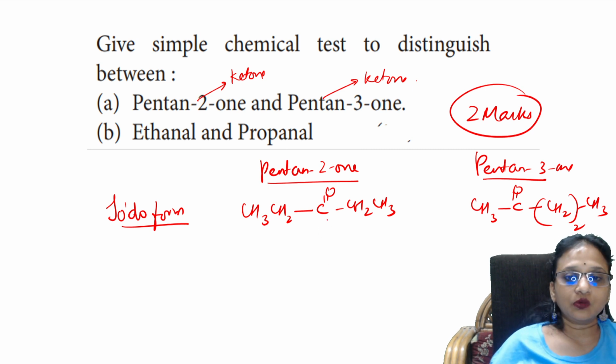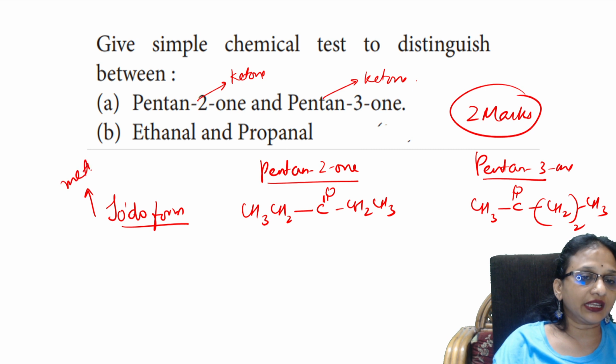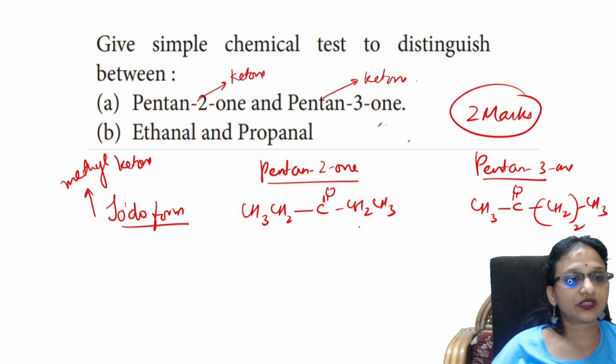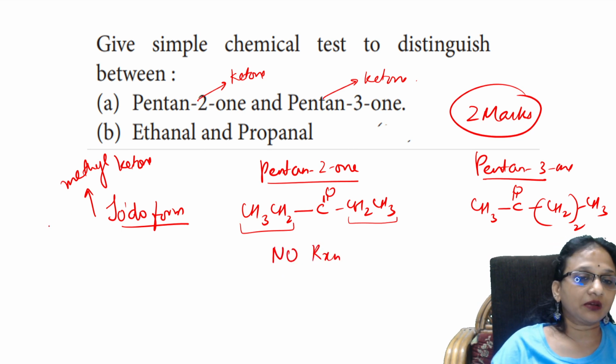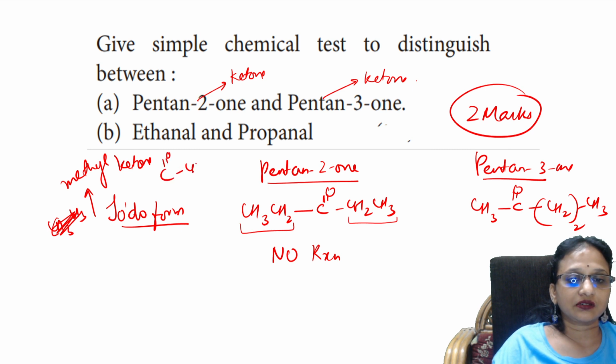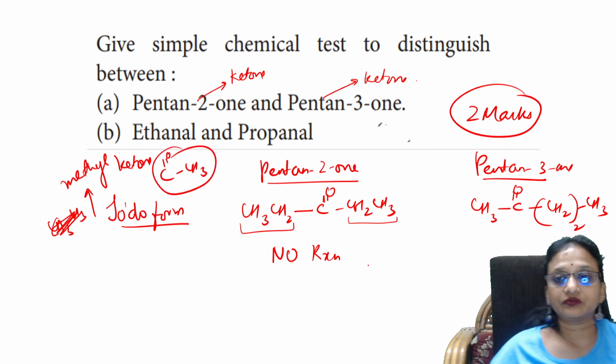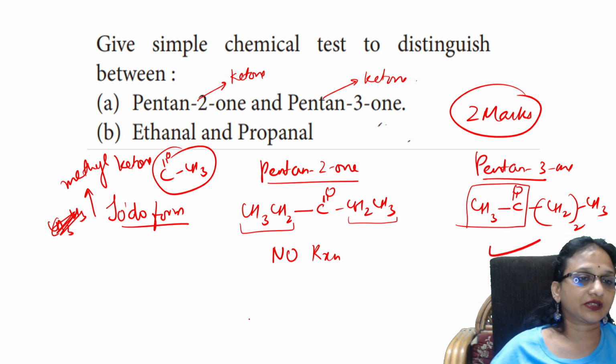Okay. Now, in this molecule, to give iodoform, what is the condition? It should have a methyl ketone. Correct. Now, observe. In this, when I check, here also it is ethyl, here also it is ethyl. Will it give the iodoform test? No reaction. It should have a compound something like this, it should have a methyl ketone, something like this. Then it will give iodoform. Now check this. Yes. You have a methyl ketone here. It gives the iodoform test.